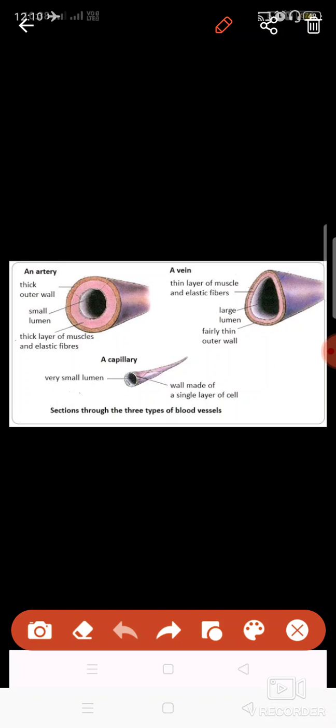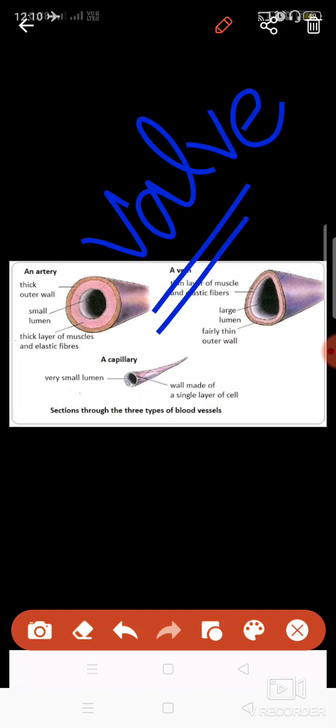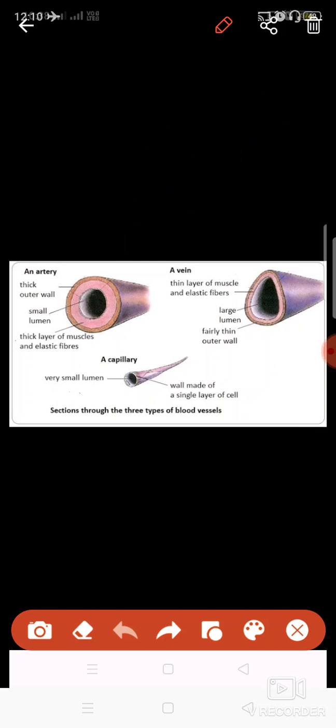Other than that, you see capillaries are very thin. They have a very small lumen, and they have single-layered cells only. So these are the structures, and one more point is missing here: valves are present in the veins and are not present in the arteries. And function wise, veins always carry the impure blood and arteries always carry the pure blood.